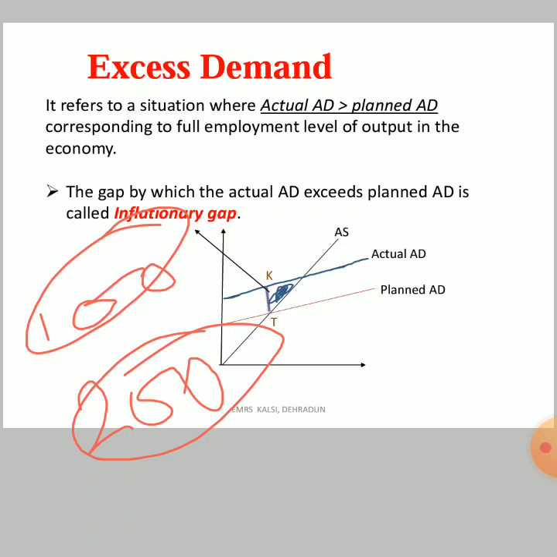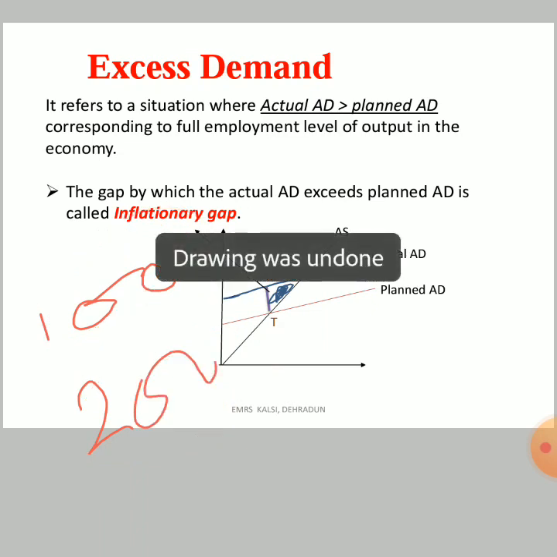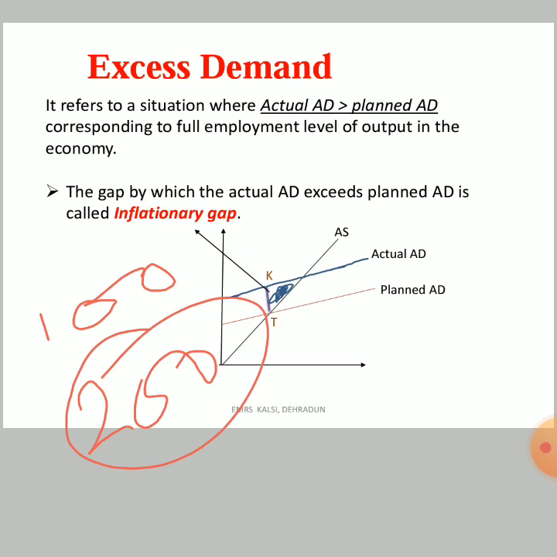Okay. And because of this situation, a gap creates. There's a gap here. Okay. And this gap is known as inflationary gap. Why? Because of this, the producers estimated that there might be demand of 100, so they produced 100 units. Okay, but in actual the demand goes to 200 units, so demand is more and supply is less. Okay, so what happens when demand is more and supply is less? Price increases. Okay, the situation of inflation exists in a country.